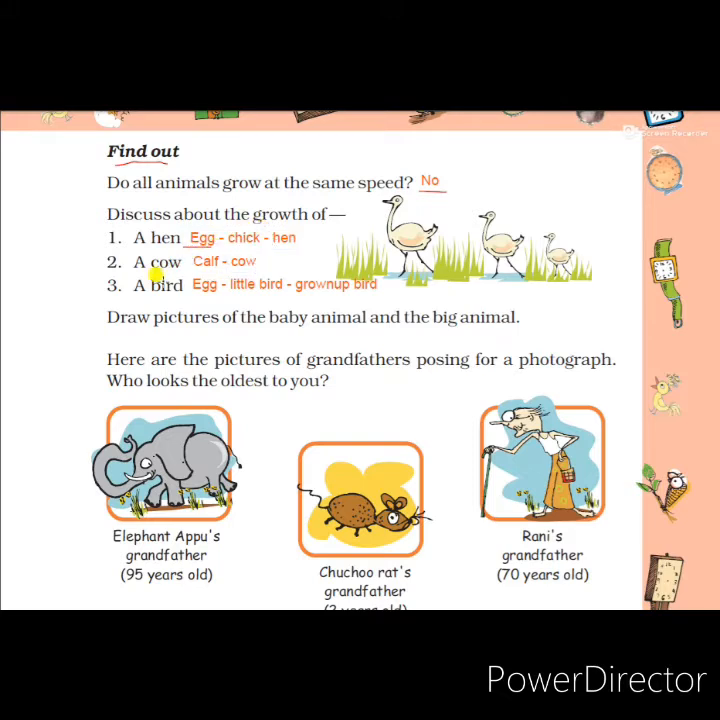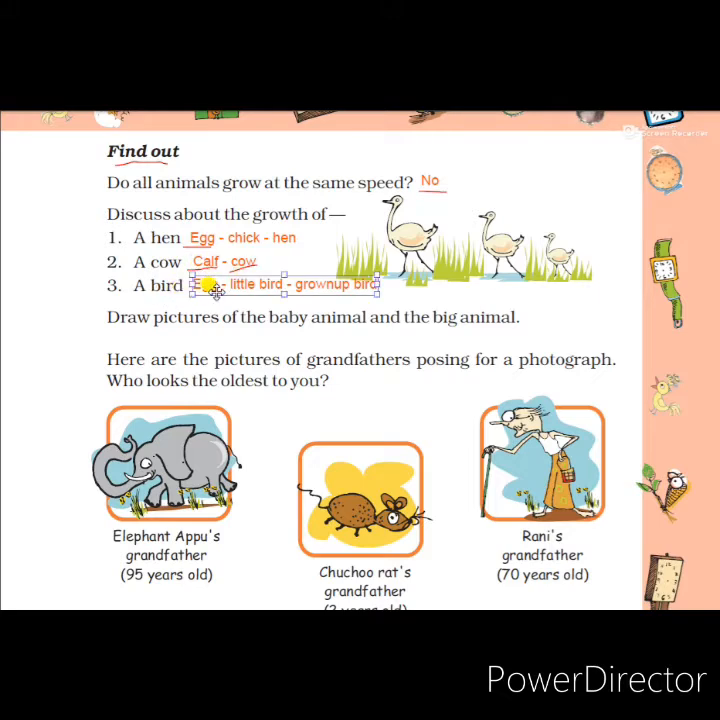The next one is a cow. Students, we know that a cow gives birth to a calf. A calf starts to walk and run a few hours after birth. That means after 1 or 2 hours, the calf starts to run here and there, and it starts to drink its mother's milk. After a few weeks, it starts to grow. In about 1 or 2 years, the calf becomes a grown up cow and it starts to give milk to us.